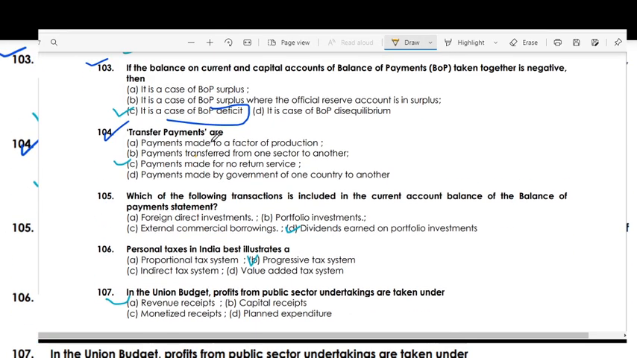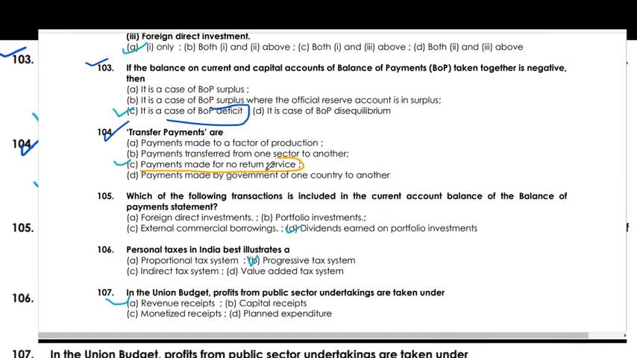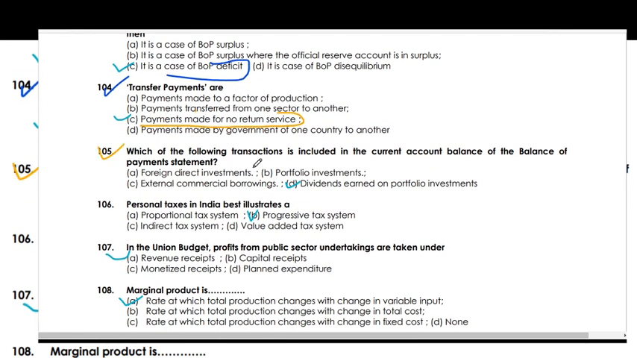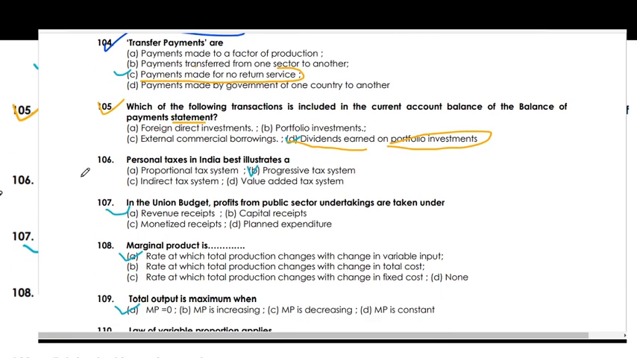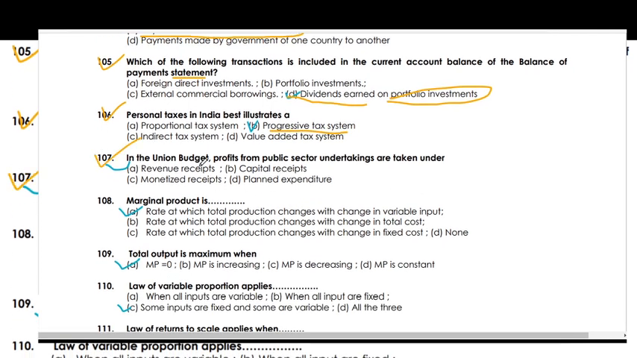Next, transfer payments are payments made for no return in service, for example, pension. Which of the following transactions is included in the current account of the balance of payments statement? So dividend earned on portfolio investment is the right answer. Personal tax in India best illustrates a progressive tax system. In the union budget, profits from public sector undertakings are taken under revenue receipts.